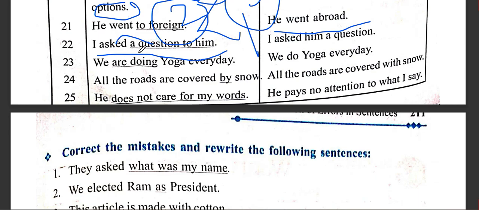First of all, in this case, you are using one question, which is a direct object of the verb ask. I asked what? A question to him. So it is completely okay. But if you have been given this, you have to go as per the print, as per the text.